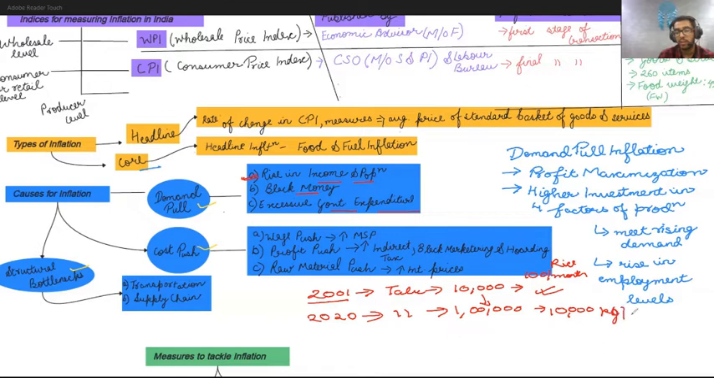I hope this is clear. So what you can understand from this is, as the population went on increasing, the demand for goods and commodities also increased.